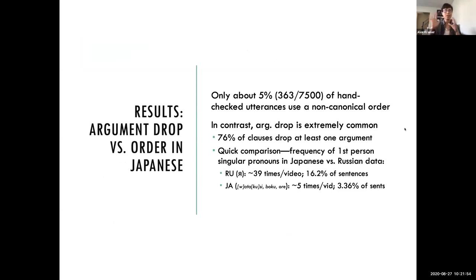And just for a very quick comparison to Russian, I don't have data yet for Russian argument dropping in this corpus. So I'm making a little assumption that underlying references to first-person singular agents are similar across the two, but just bear with me. If we just look at the counts of first-person singular pronouns in Japanese versus Russian, we have about 16.2% of the Russian sentences using this pronoun at least once, using ya, whereas in Japanese, only 3.36% of sentences are using one of watashi, watakushi, boku, or ore. There are a lot more options in Japanese, but yeah.